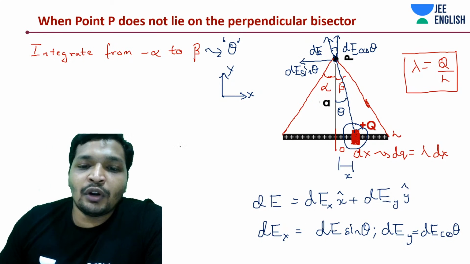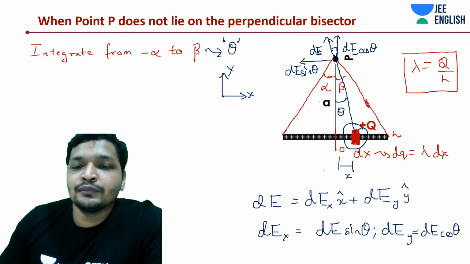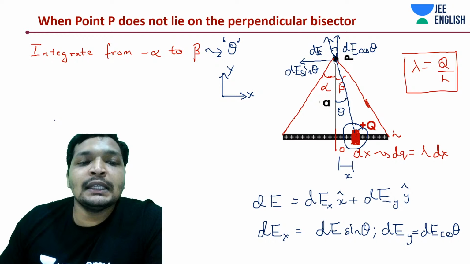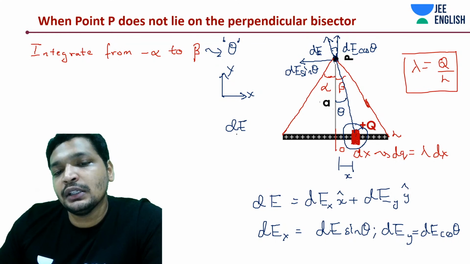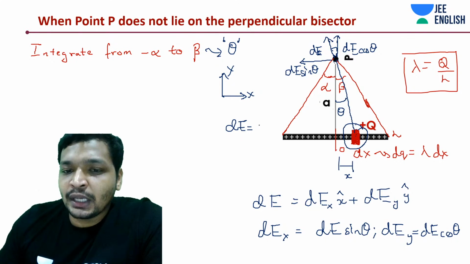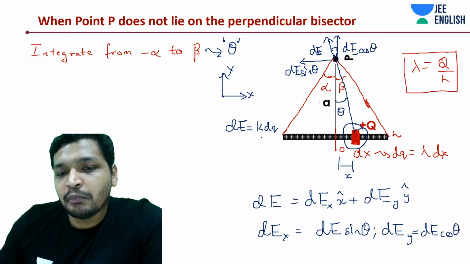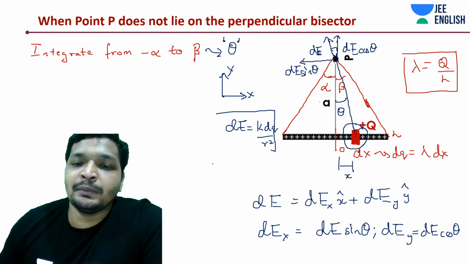Okay, and what is dE? dE is going to be k into dq by r square. We'll substitute the value and do the mathematical manipulations on the next page.